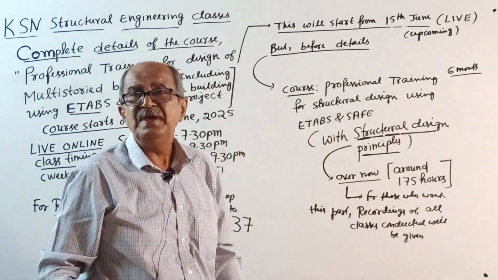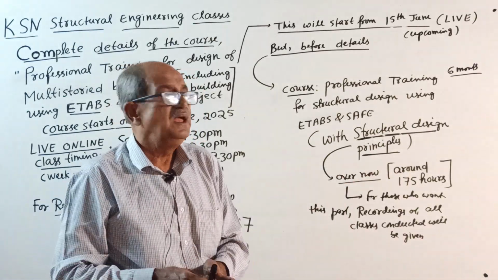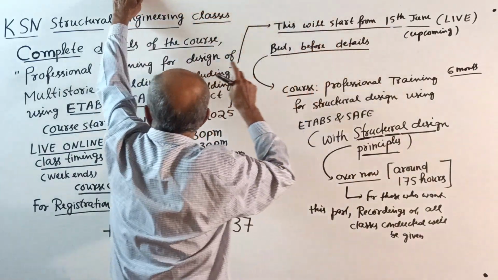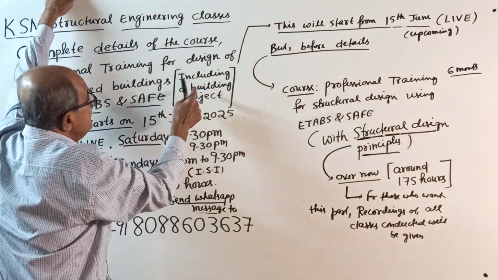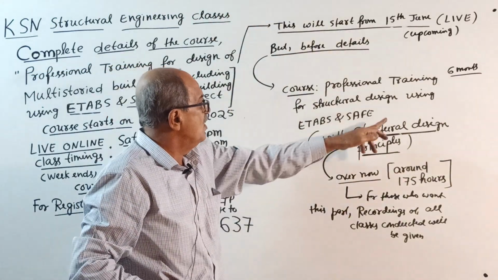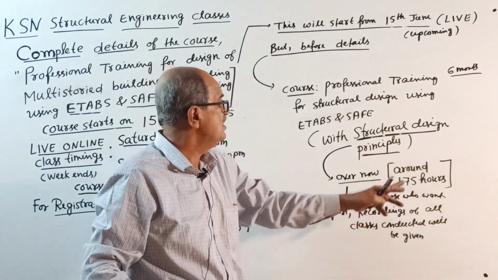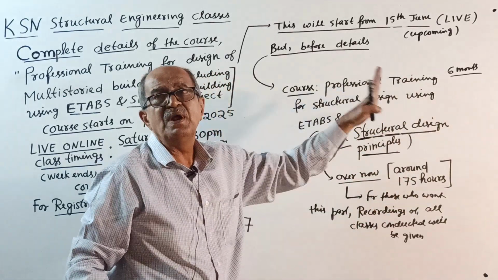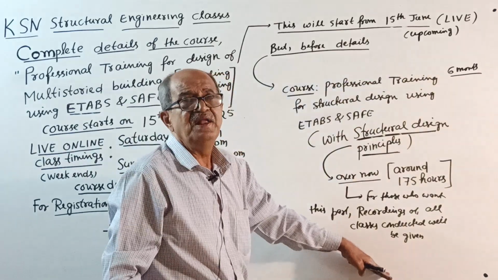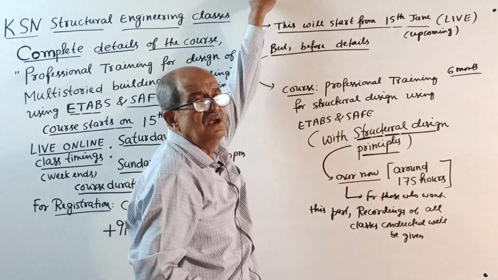When you send the message that you want to join, at that time I will inform you what fee you have to pay for this upcoming course, that is full ETABS and SAFE, including the building project. That is the main course now. And what is the fee for the recordings of around 175 hours, which will completely cover the basic concept of all structural design? I will tell what all was done here a little later. So again, I will not tell this one here. So be careful.